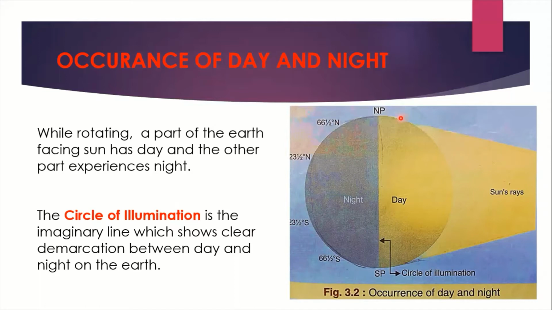When they come, the amount of heat received will be very less. Okay, and here also. So this is how the sun rays are falling on earth. On the opposite side, you can see this is night. And this line, the center line, is known as the circle of illumination, and this boundary shows the clear demarcation of day and night.